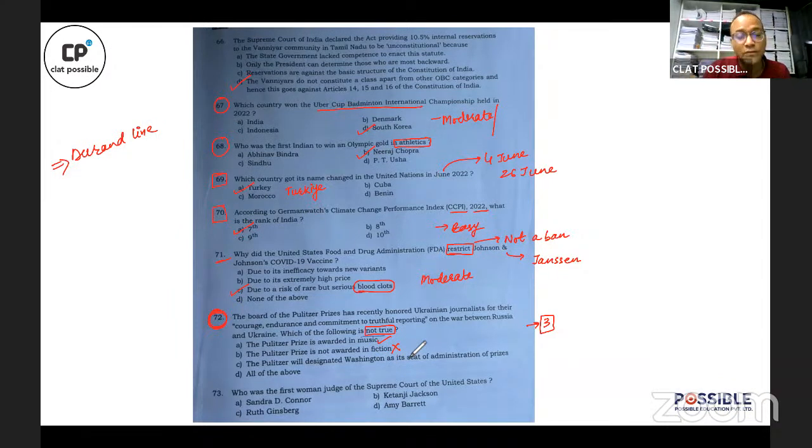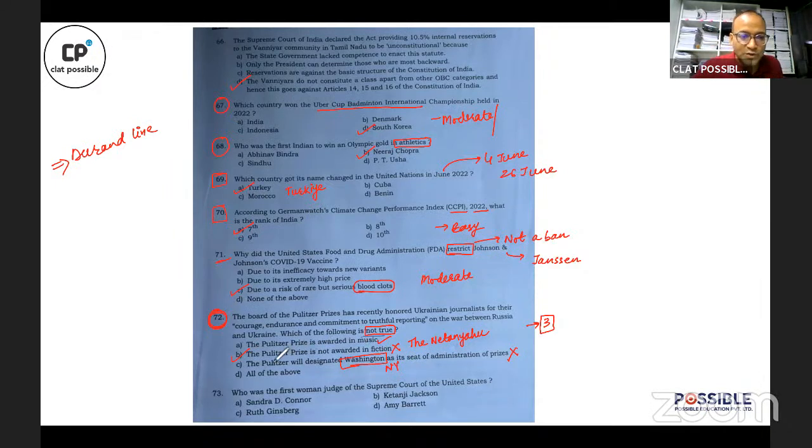In fact, the winner of this year's Pulitzer Prize has been given to a book titled The Netanyahus. This book is the winner of this year's Pulitzer Prize for fiction. So this statement is wrong, which means that ideally B should be the correct answer. But then C is also incorrect, because Pulitzer Prize seat of administration is Columbia University, New York. Right? So I don't know how NLU Delhi is going to rate this question, but for me, this is an ambiguous question.